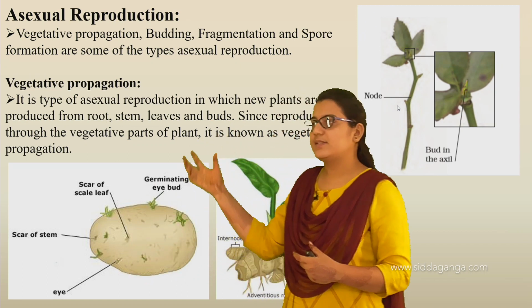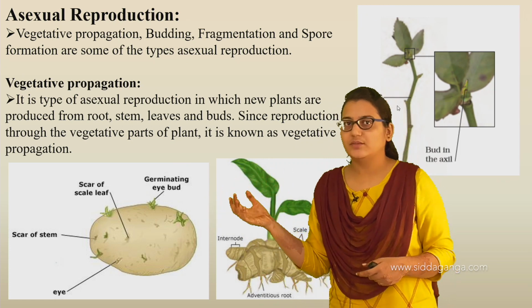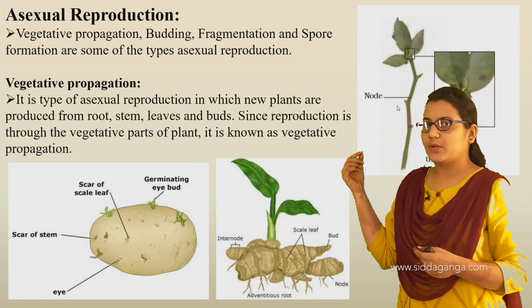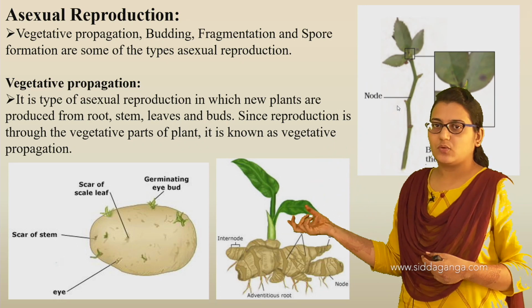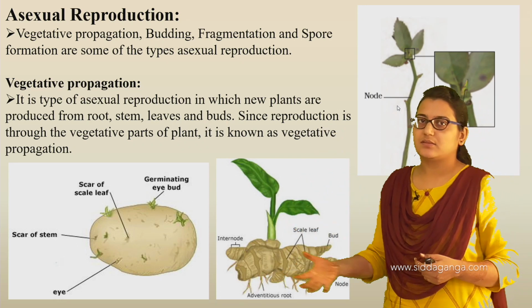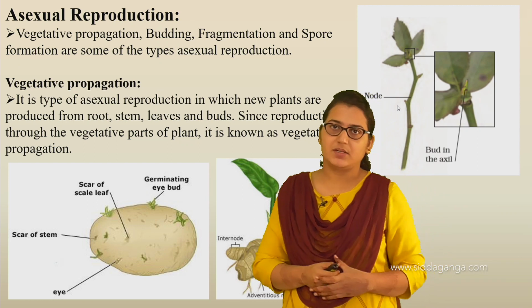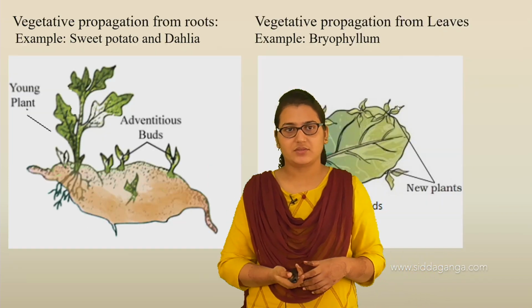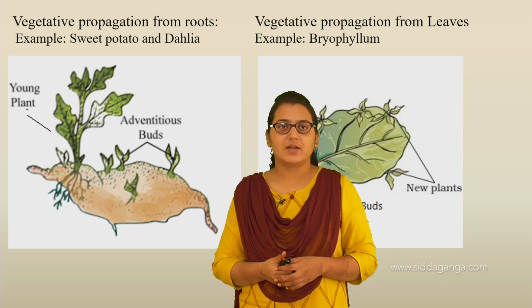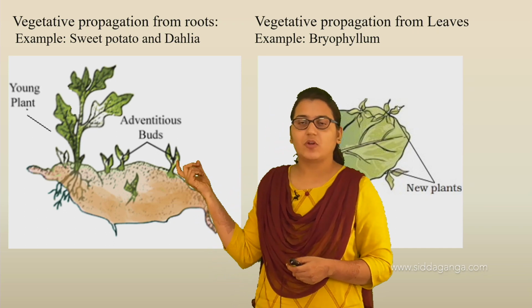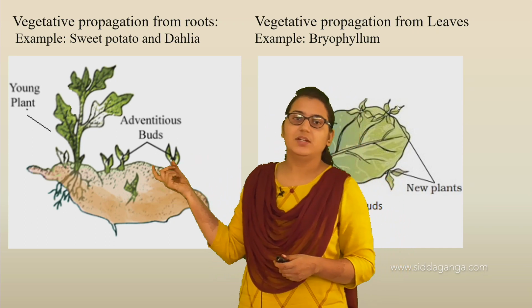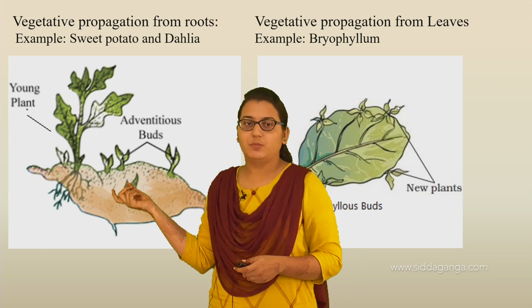These are all examples of asexual reproduction where only vegetative parts, that is roots, stems and leaves, are used for reproduction. So that is nothing but asexual reproduction. This is our example of vegetative propagation from roots. And one more thing: here you can see the example of sweet potato.